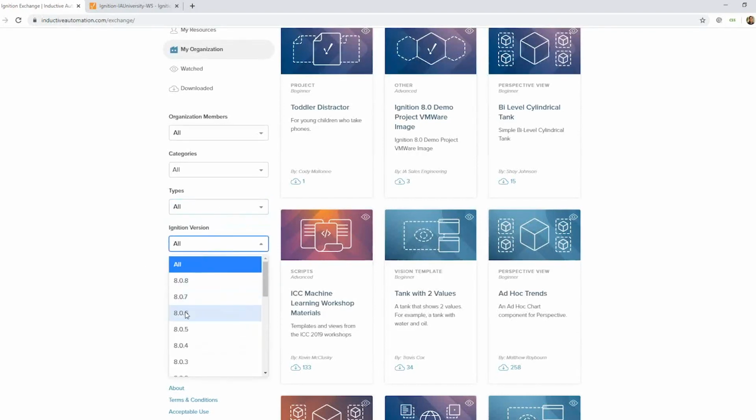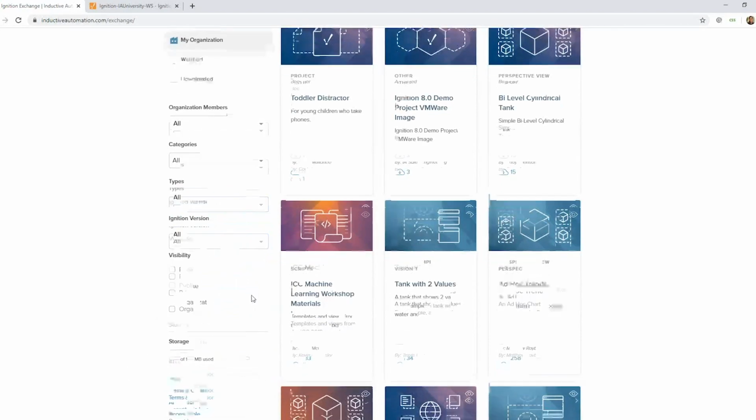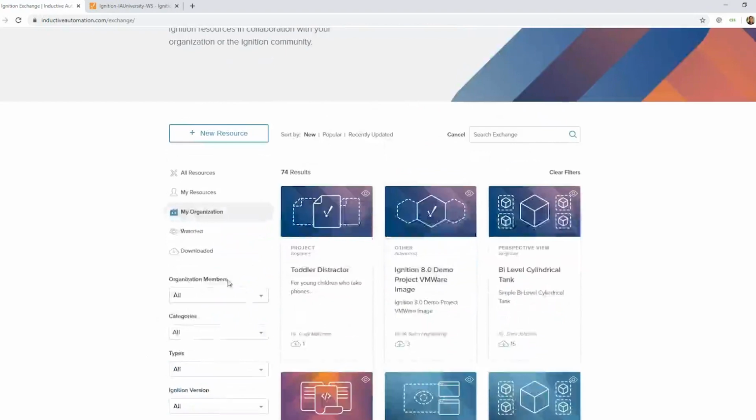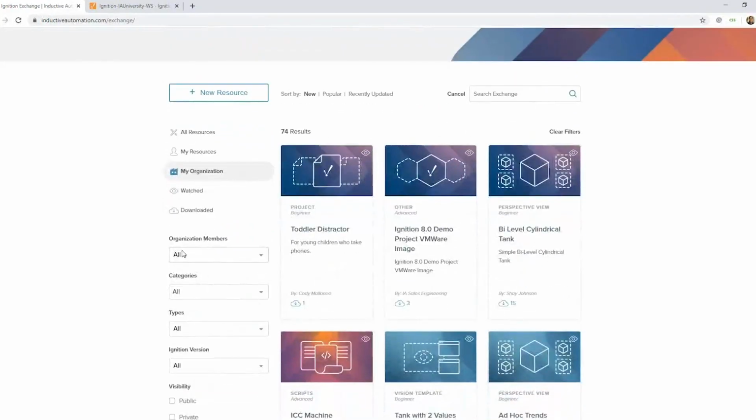And another nice thing is when people upload these resources, they are going to designate a version that it's compatible with. And so you can certainly filter by your Ignition version as well, to make sure anything you download is going to be usable for you. And then, of course, I can only see public resources or just my own private resources or resources shared with my organization.